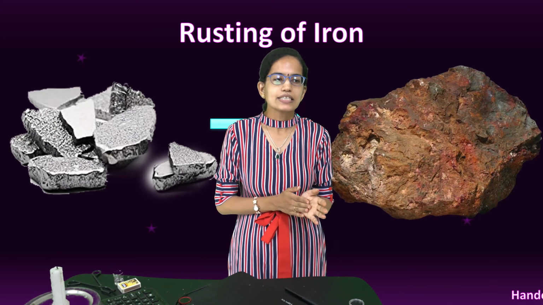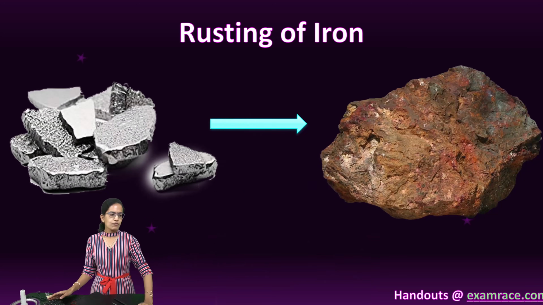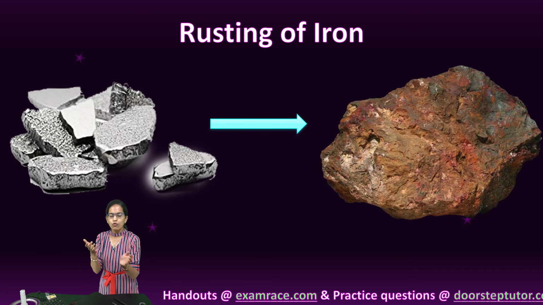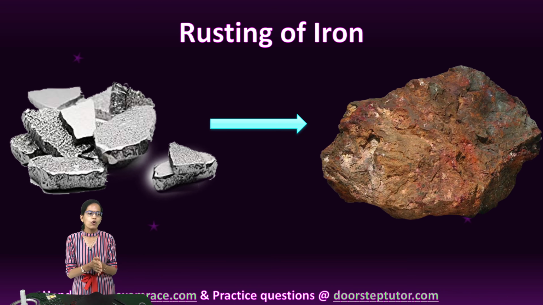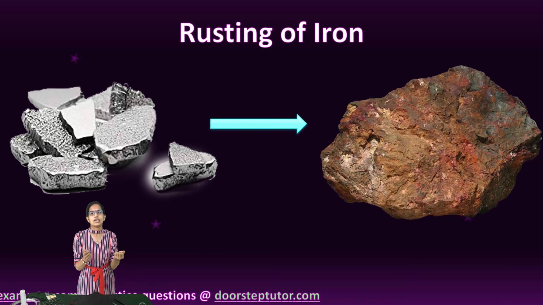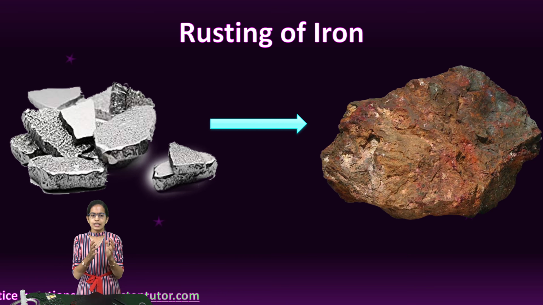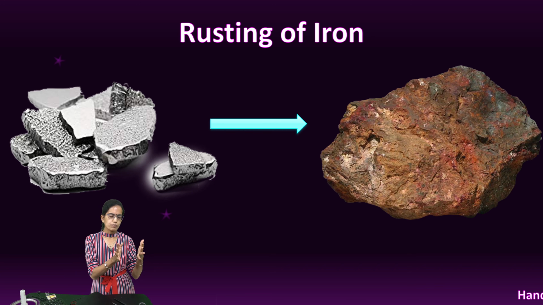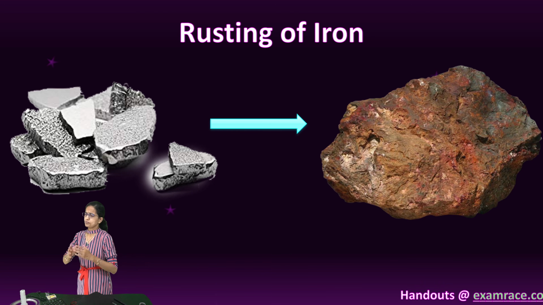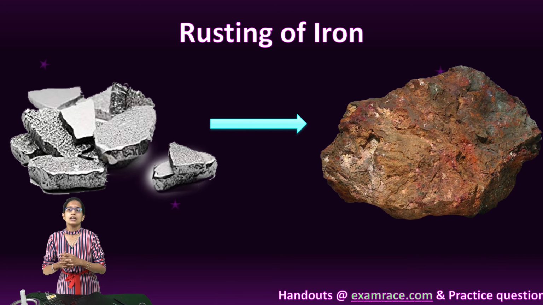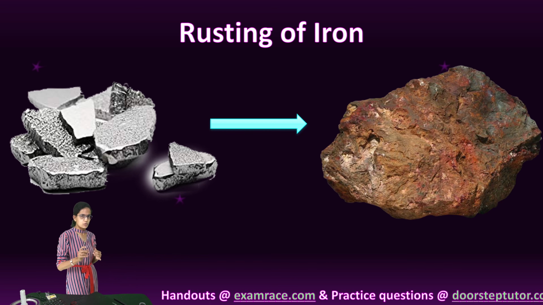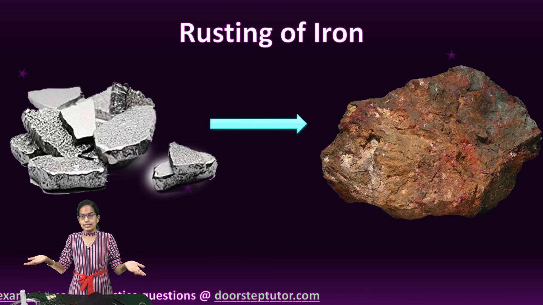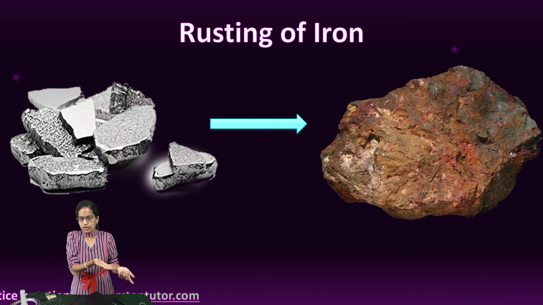The next is rusting of iron. So rusting of iron, we have iron, and this in presence of water and oxygen would form iron oxide, and this iron oxide is the rusting that you can see here. So this is an important example to understand a chemical change. How can we avoid this rusting? There are various ways. Galvanization is one of the ways. Cathodic protection is another way, and stainless steel, of course, which we use for our cooking purposes.